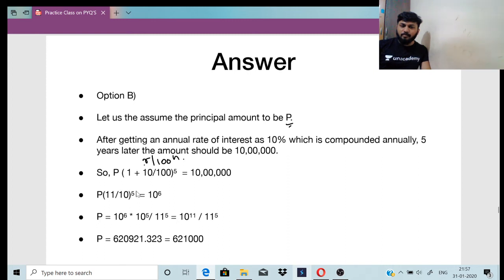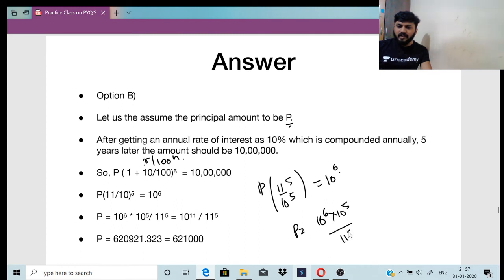This is 11 by 10 power 5, right? 1 plus 10 क्या होगा? 11 ना. 11 by 10 power 5 equals 10 power 6. So this will be cross multiplication. 11 power 5, 10 power 5 is equal to 10 power 6. So P is basically 10 power 6 into 10 power 5 divided by 11 power 5. So the answer will be 620,921, which is equivalent to 6,21,000.